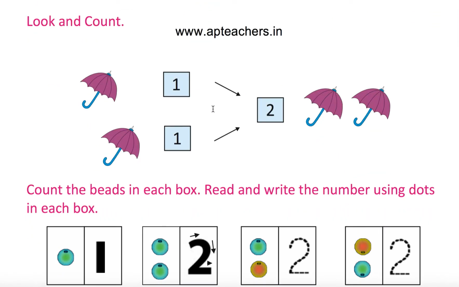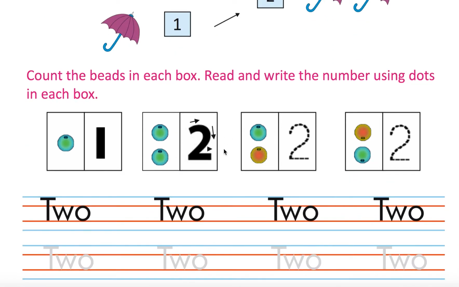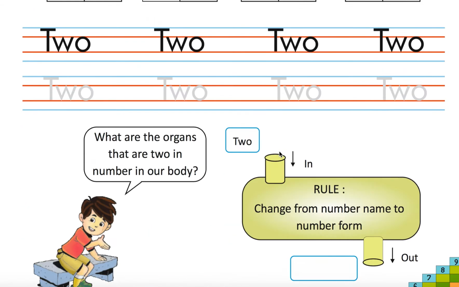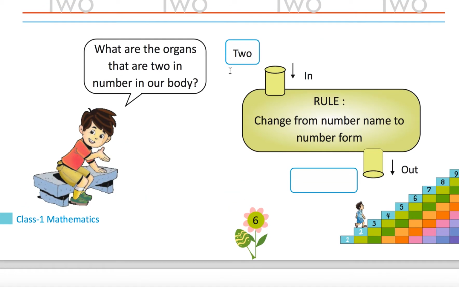Look and count. 1 plus 1 umbrella equal to 2 umbrellas. So 1 bead, 2 beads. Join the dots like this. You will get 2. Okay. 2 in, 2 out, right? Let's write 2 then. Okay. That is number name. This is number.